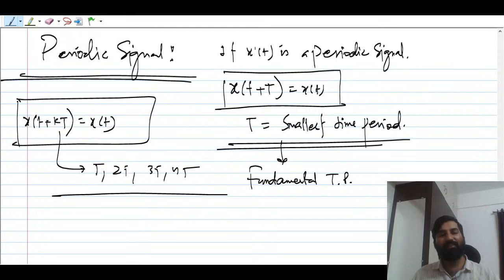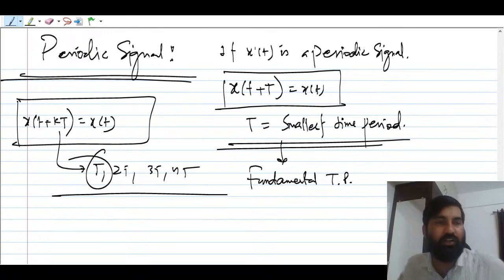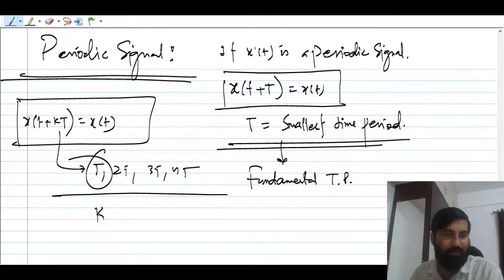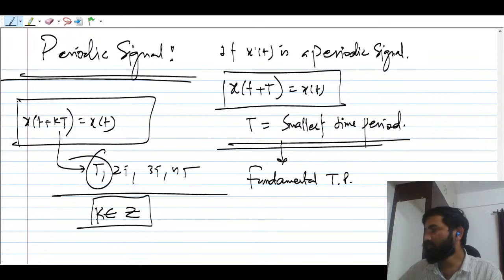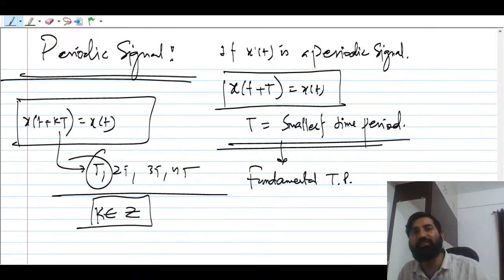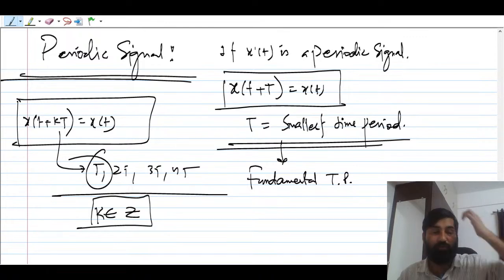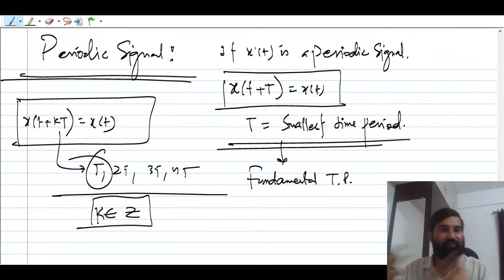So the smallest T is going to be the fundamental period. This k belongs to the integers, integer multiples of the period, and sometimes we call these harmonics as well. For all periodic signals you can find the Fourier series. For a periodic signal we always compute the Fourier series, and for an aperiodic signal we compute the Fourier transform.